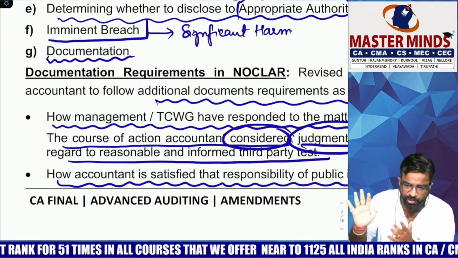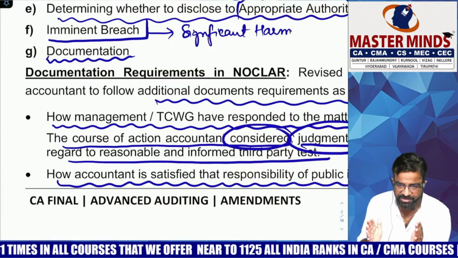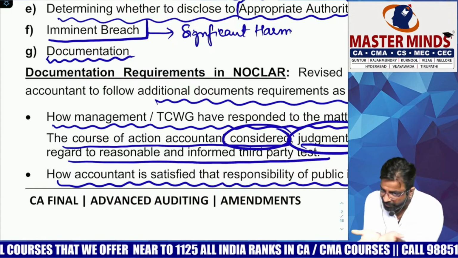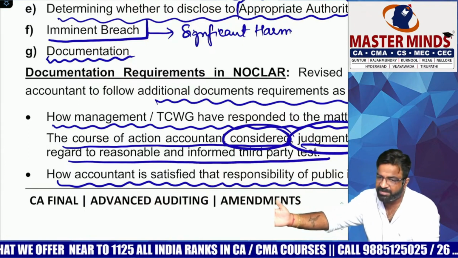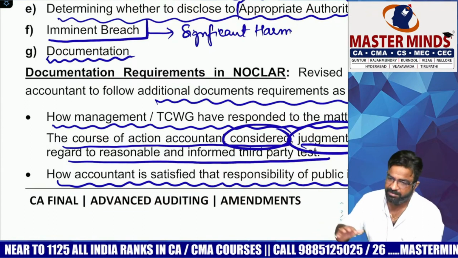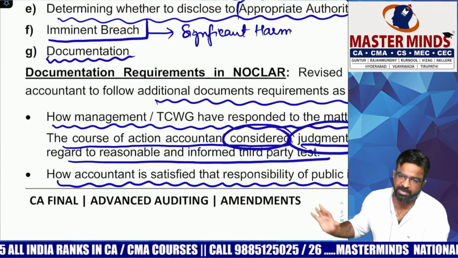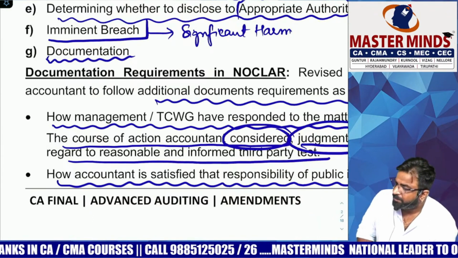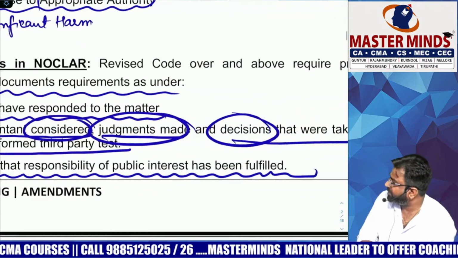I'm not saying that don't do it. You know what course of action is required. You have made the judgments and you have taken the decisions. But all these 3 things, get it reviewed and tested by which party? Let them also give the same confirmation that your judgments, decisions and considerations are right or wrong. Either you are too excessive, you are partial, or impartial. Let it be tested by which party? Third party. And what is the third documentation you have to do?